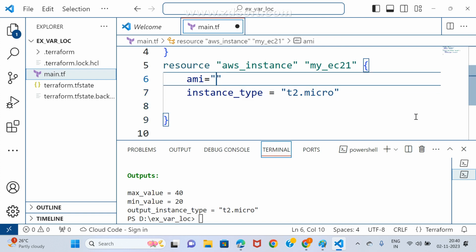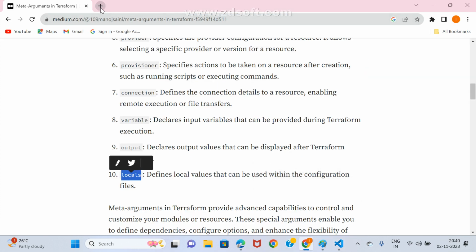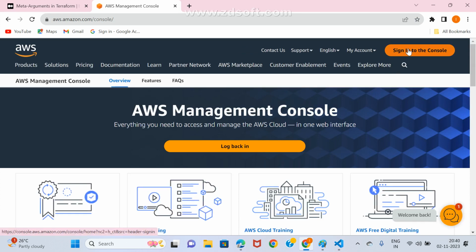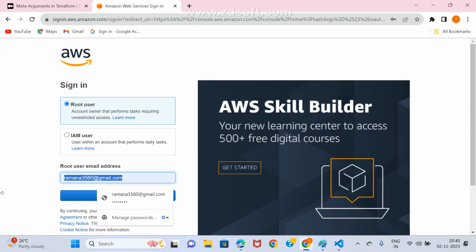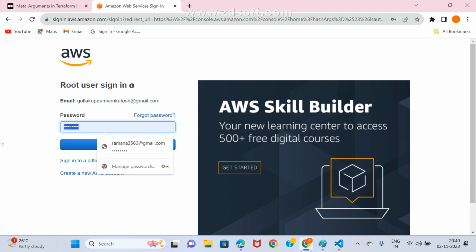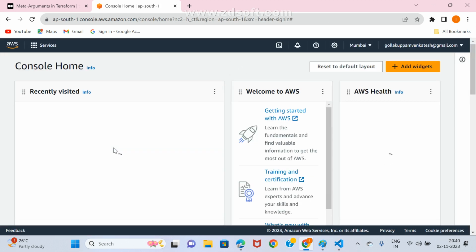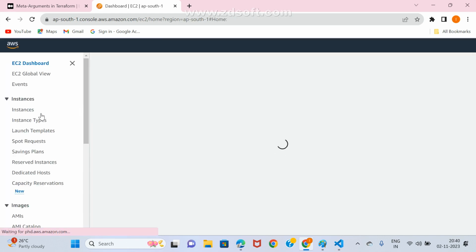Here I may get the AMI quickly. Where is it? I may go to the AWS Management Console and sign in. There EC2, that is your wish.